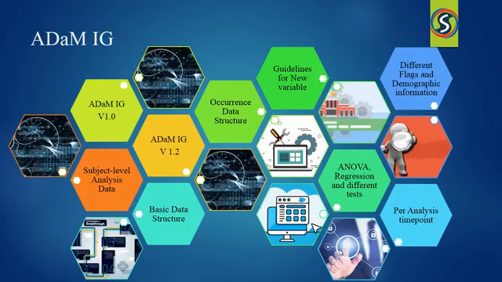Now there are some analyses which we cannot find in the basic data structure, that is the BDS. So those analyses will be found in the occurrence data structure. And for the occurrence data structure, there is another implementation guide. Now, this ADaM implementation guide has been available in the industry since 2009, and it has been providing a standardized way to communicate and analyze the study data. There were different changes made when version 1.1 was released. Now today we will be discussing the changes which we can find in version 1.2.